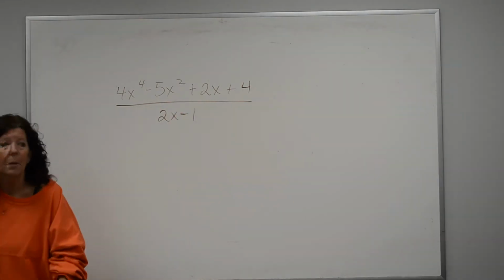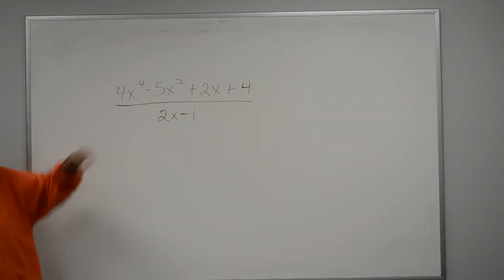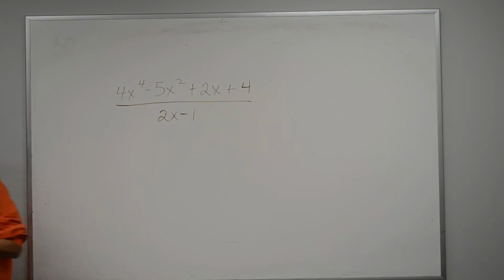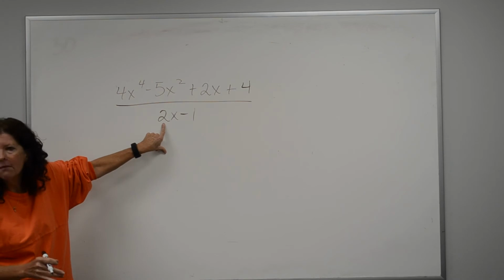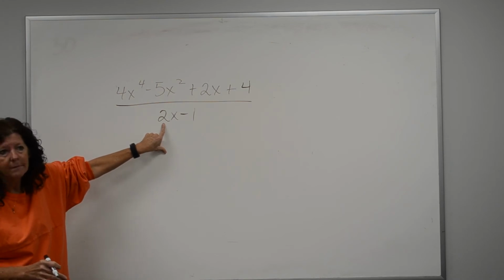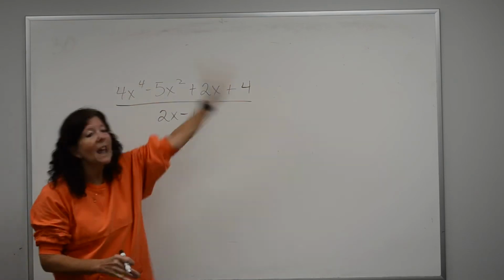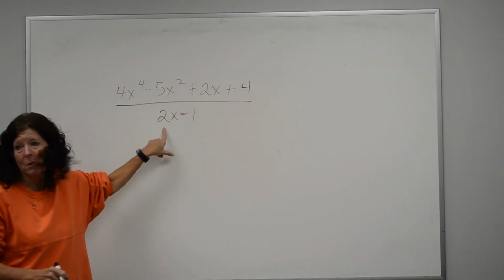All right, I have a problem. Now this one, if I could choose, I would do long division on it because it's way easier. My problem is I have a number in front of the x besides 1. I've got to get rid of that.